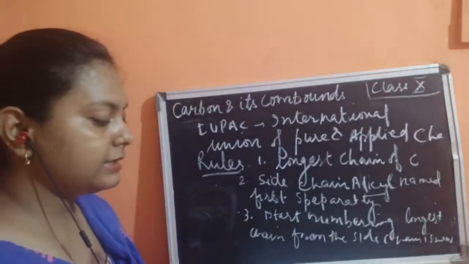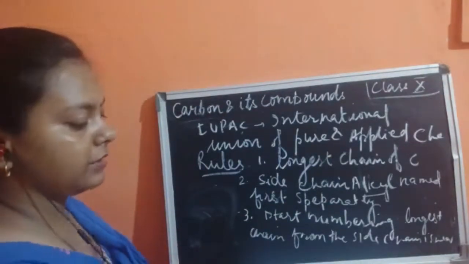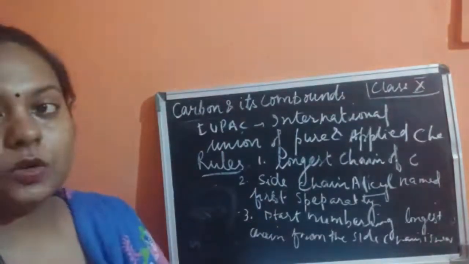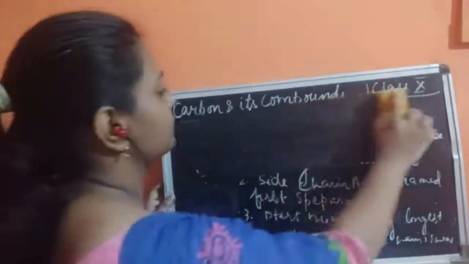Next, the position of the alkyl group is going to indicate the number of the carbon atom where it is attached. In the side chain also we are going to count the alkyl groups.